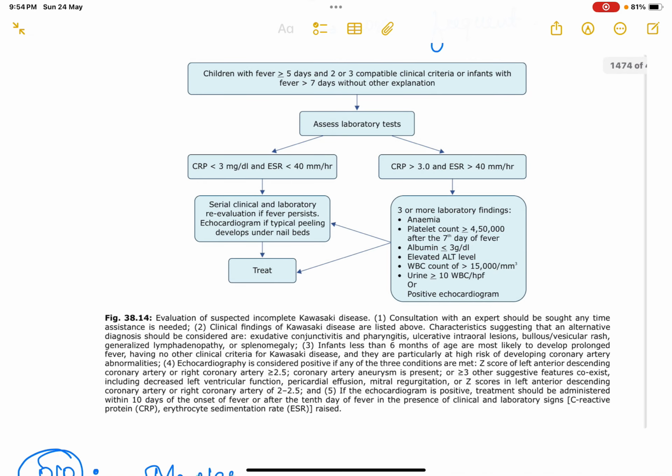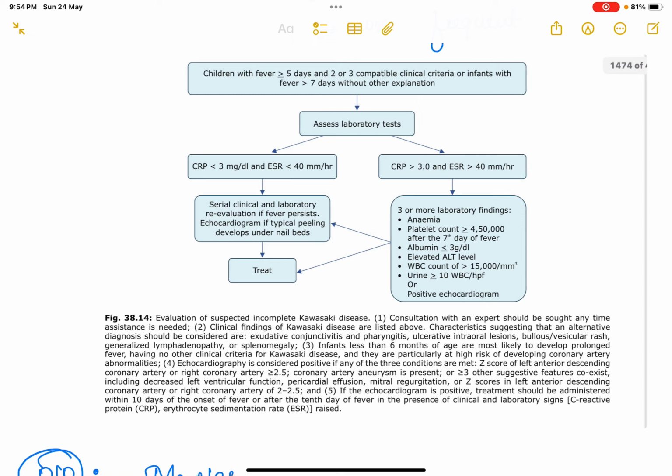Once again, there could be bilateral bulbar non-purulent conjunctivitis. There could be erythema with cracking, fissuring, peeling or bleeding of lips. There could be strawberry tongue, and oral and pharyngeal erythema. There could be unilateral cervical lymphadenopathy, more than 1.5 centimeter. Then there could be maculopapular rash or other types of rash, rarely scarlatiniform rash, erythroderma or EM-like rash. Then there could be erythema and edema of palms and soles in the acute stage, or periungual desquamation in the chronic stage. So these are the criteria.